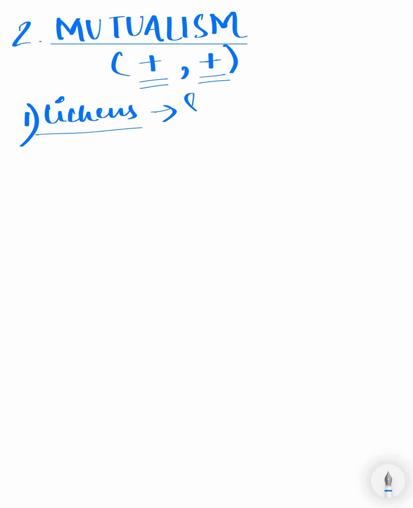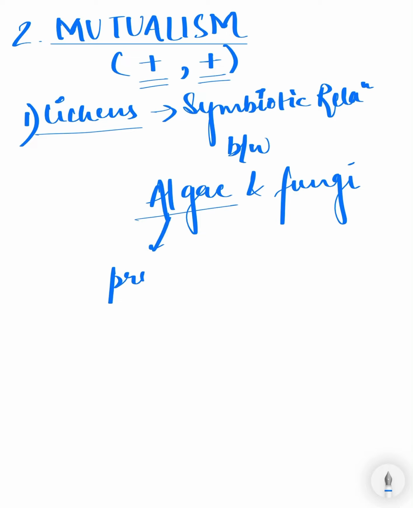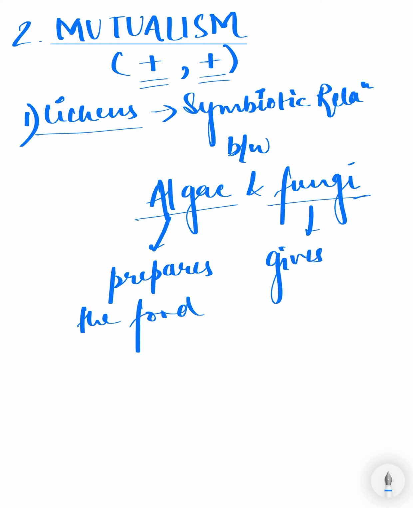Lichens is the symbiotic relationship between algae and fungi. Algae here prepare the food with the help of chlorophyll, and fungi give shelter to algae. So here both are benefiting each other.